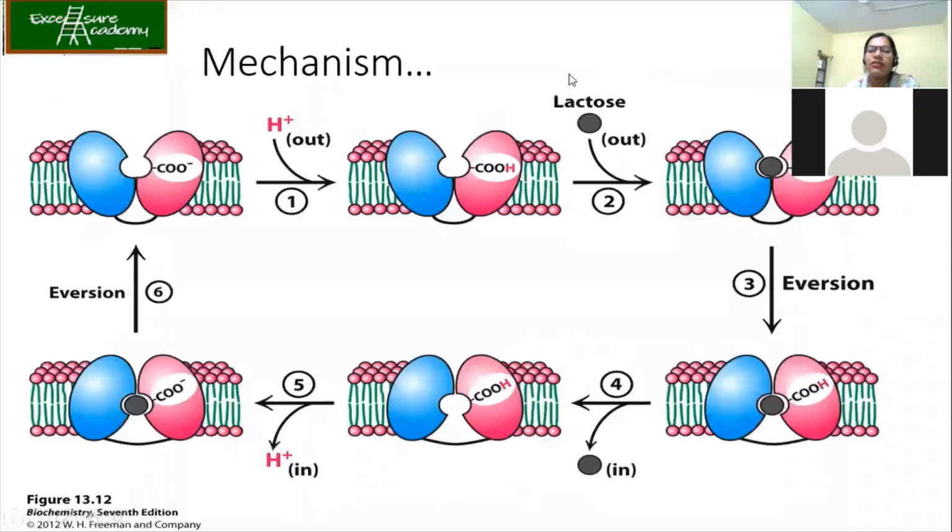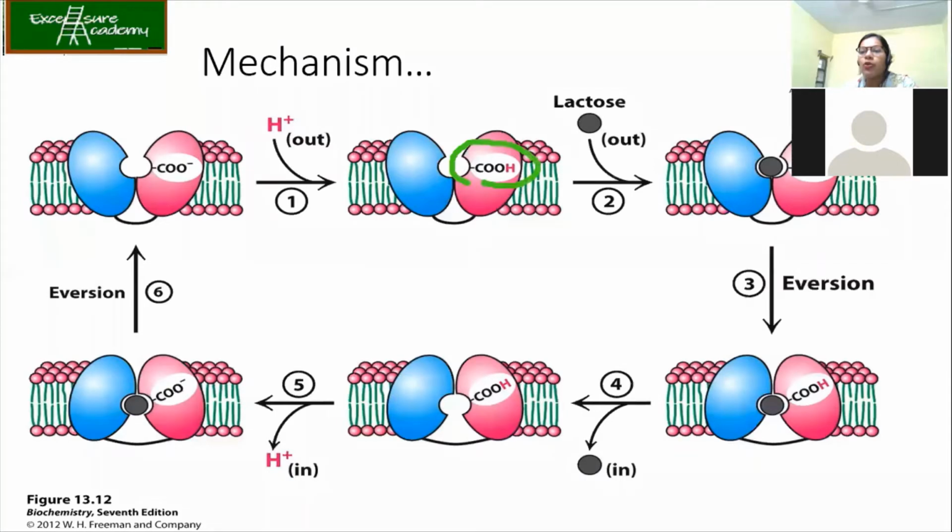There's one more figure which is more precise. So this is the exact mechanism used by the lactose permease. So what is the first thing? You have got the lactose permease, and it is made up of 12 alpha helices. Please remember every time. Now you have got an H plus from the outside which goes and binds to the C terminal of the protein.